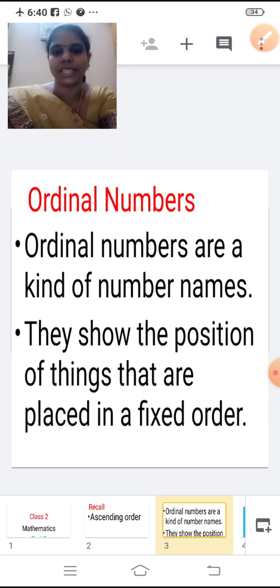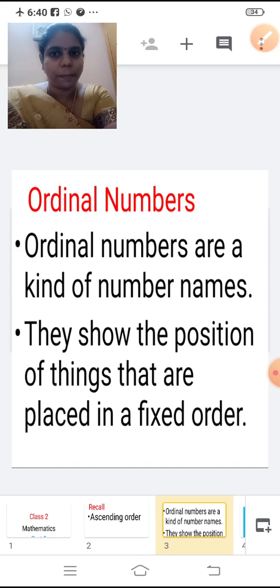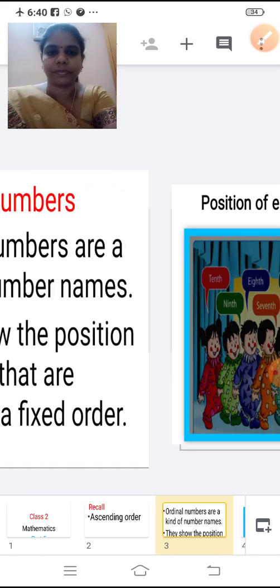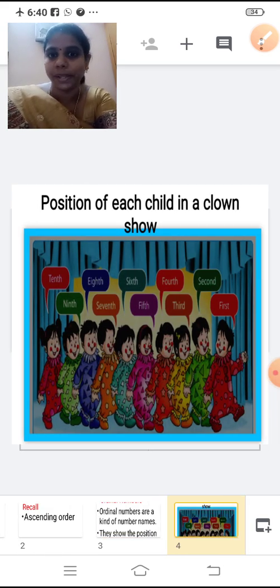We'll see some examples now. They show the position of things that are placed in a fixed order. Just see this example now. It is a clown show. See the clowns, the position of each child in a clown show. They are standing one behind the other, right? So how will you say that?